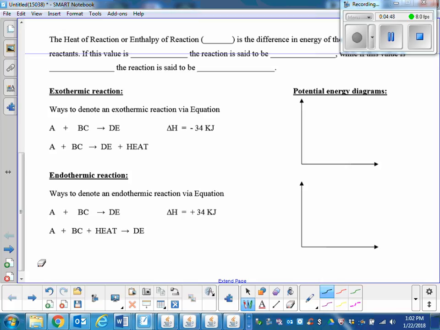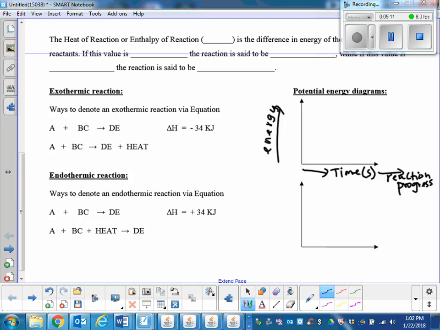Say we are plotting time, or how the reaction is progressing, time in seconds, or the reaction progress, however you want to call it. Say the y-axis is the energy of the reactants and the products.